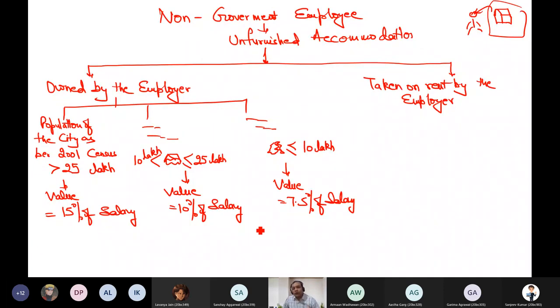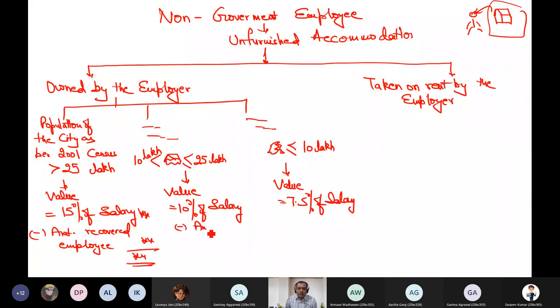And one thing you must not forget, that always I will deduct the amount recovered from the employee to determine net saving. Amount recovered from the employee, always deduct. And this is the final saving or final value of this perquisite.